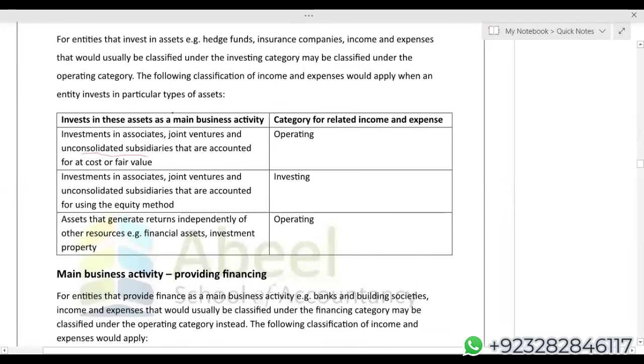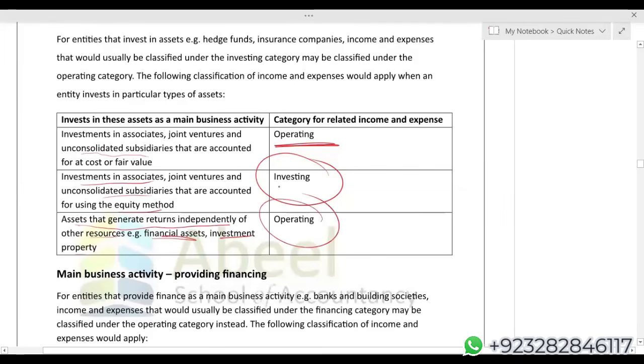Number one, investment in these assets, this is your main business activity. But how you are keeping these investments? Either on cost or fair value. In that case, changes will be shown under operating category. Now, investment in associate, JV, and unconsolidated subsidiaries that are accounted for using the equity method. If you are following the equity method, now the changes you have to show under investing activities, even though it is your main category of the business. The last one is also important: asset that generate returns independently of other resources. For example, financial asset, investment property.